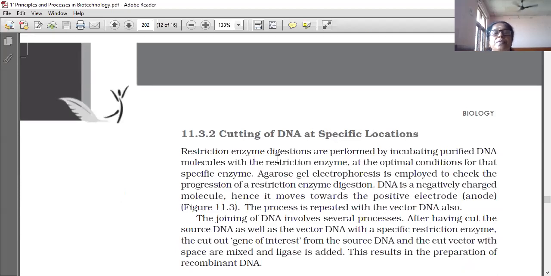Cutting of DNA at a specific location. Restriction enzyme digestions are performed by incubating purified DNA molecule with the restriction enzyme at the optimal condition for that specific enzyme. Then agarose gel electrophoresis. Agarose is a chemical substance used here. Electrophoresis, I already told that. DNA is negatively charged only. So by using an anode, the positive electrode, this DNA will stick on that because DNA is negatively charged. It will go and stick on the positive electrode.